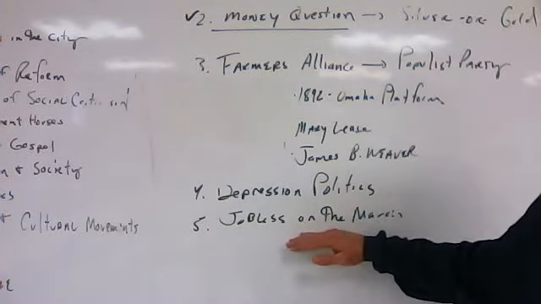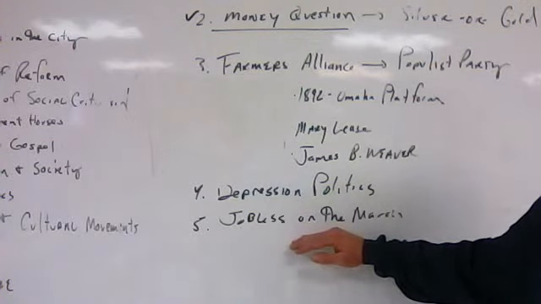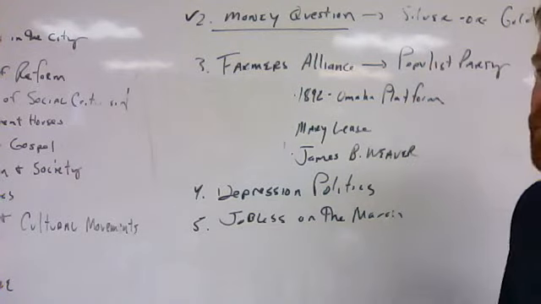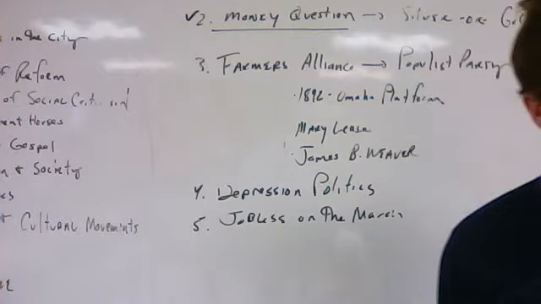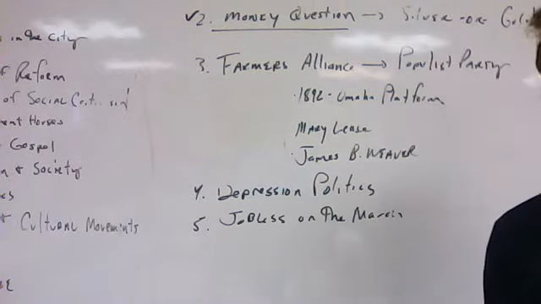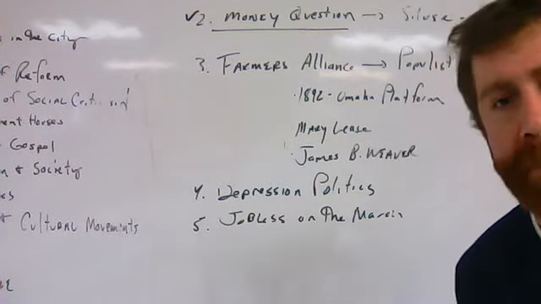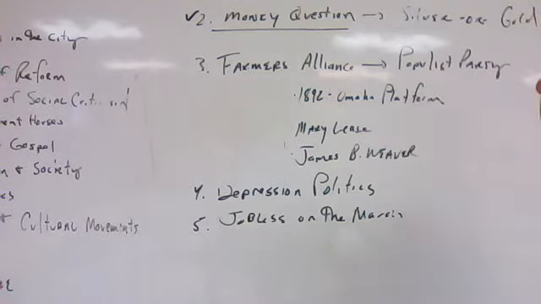We'll look at people on the march with Coxey and his march with the jobless. We will throw in there the 1894 Pullman strike and what it was about, and Grover Cleveland's actions towards it, and how does that affect his popularity in the Democratic Party.